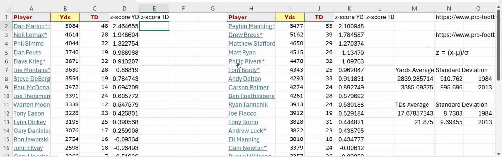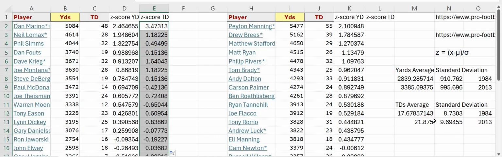Now we're going to find the Z-score, so we'll see the final answer here. So we'll put in equals, left parentheses. I'm going to click on Dan Marino's score minus the average for 1984, divided by the standard deviation for 1984, and then we're going to put the dollar signs in there to lock it in. So Excel goes down the list. Wow, that's an outlier right there, 3.473. That is an outlier for sure.